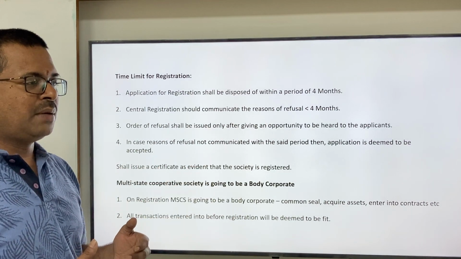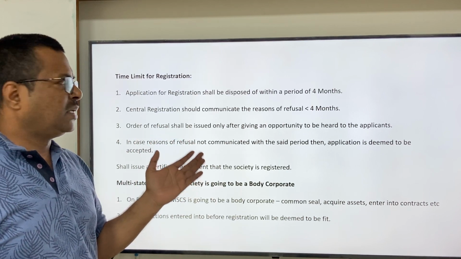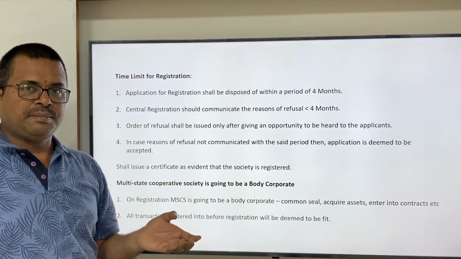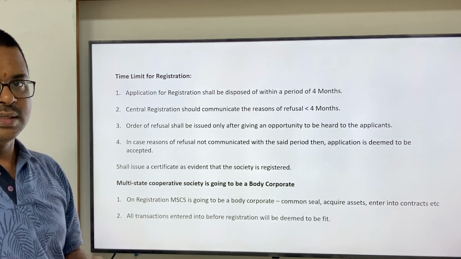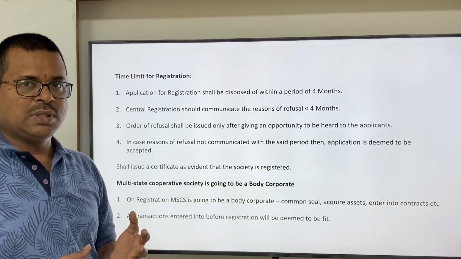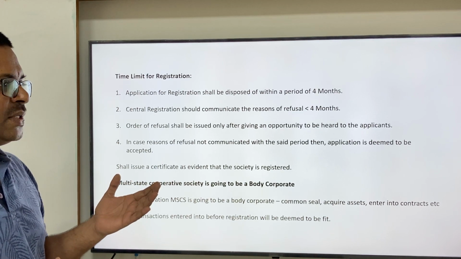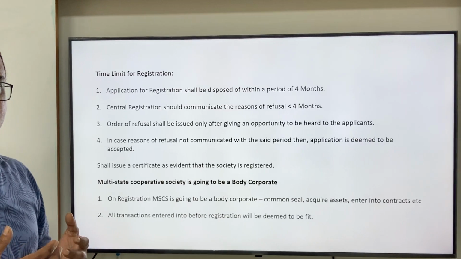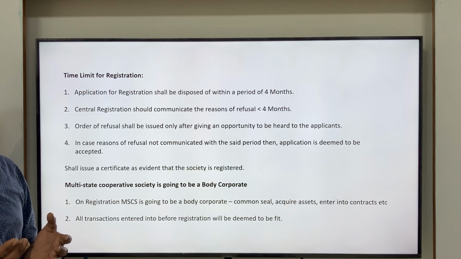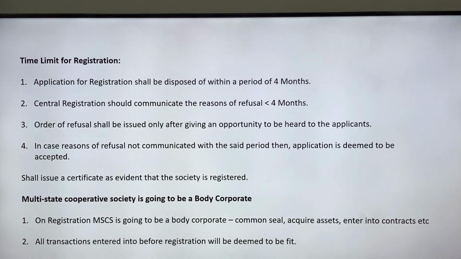And what is the time limit for registration? See, we give the application in form number 1, then what is the time limit? The time limit is 4 months from the date of submission of application to the central registrar. So within 4 months he has to either dispose of it or give the registration certificate. If the disposal communication is not given within 4 months, then it should be deemed to be registered. Then the registrar has to provide the registration certificate.